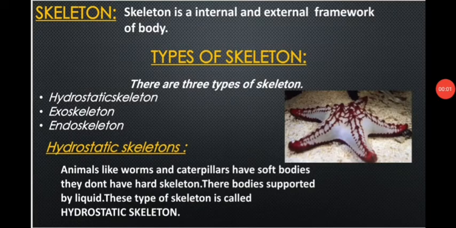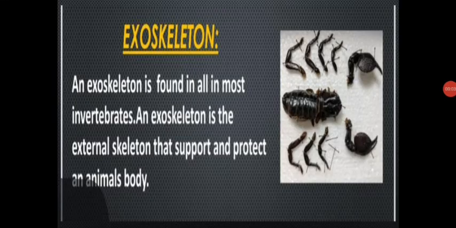The second type of skeleton is exoskeleton. But before we start the exoskeleton, we should know about vertebrates and invertebrates. Vertebrates are those animals which have a backbone and invertebrates are those animals which do not have a backbone. Exoskeleton is mostly found in invertebrate animals.